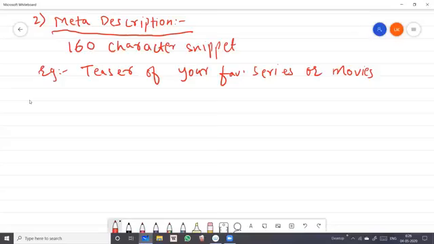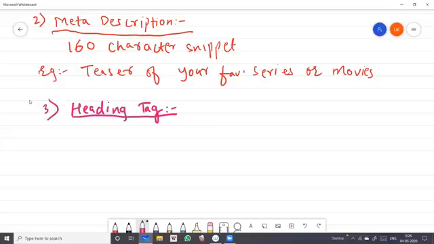Now the next thing is the heading tag. Again, very important, students. A page should include proper headings.